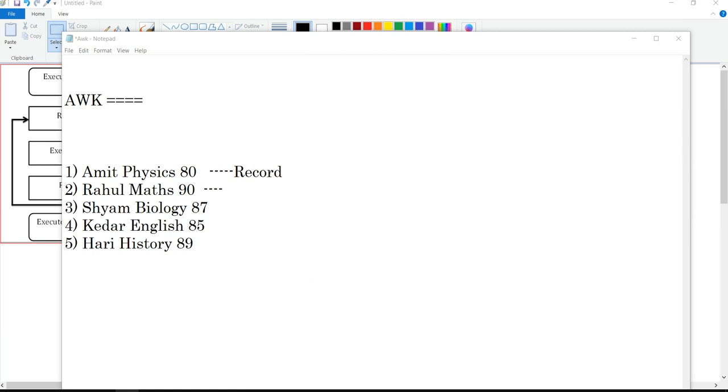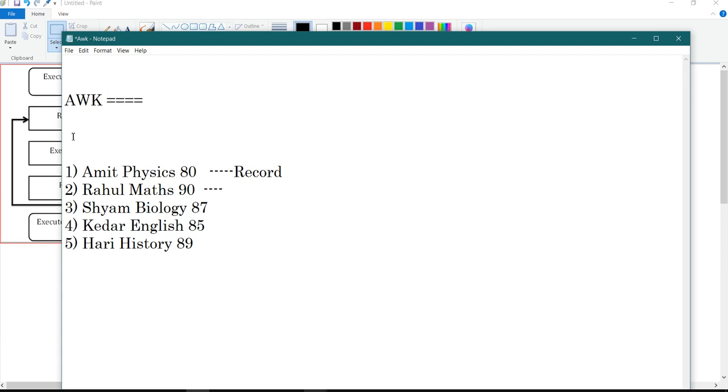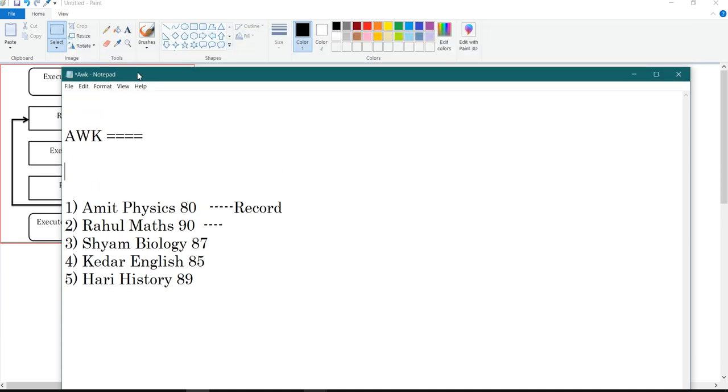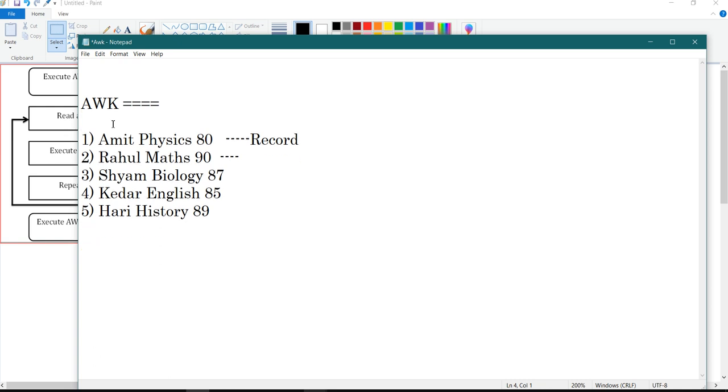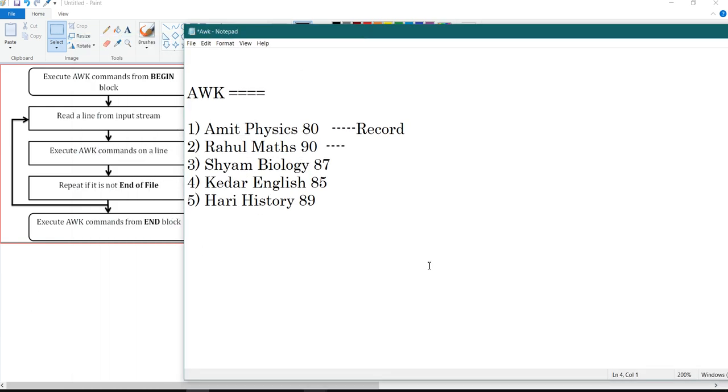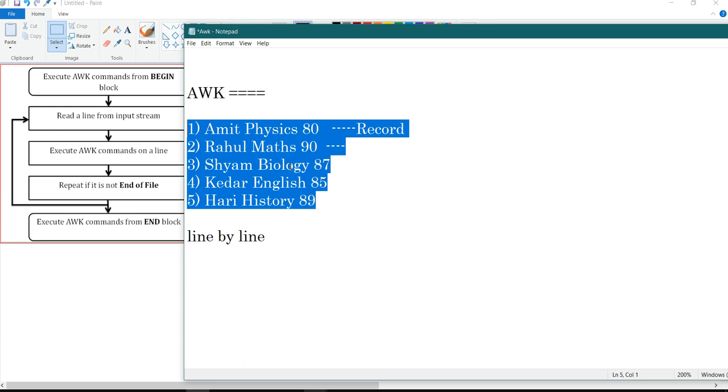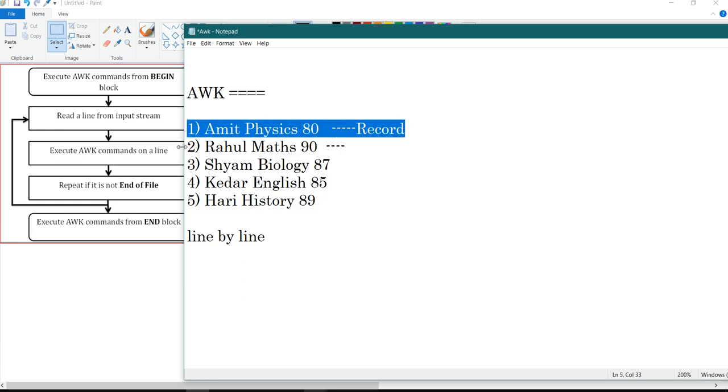Let's start. So what is awk and why do we use it? Awk is a programming language that we use for text processing. I will not go into non-technical details like why its name is awk and when it was discovered. That is of no importance. We will discuss what awk is and how it works on a file. Awk works line by line on a file. Line by line, it's a very important phrase. If there are multiple lines in my file, then it will read my file line by line.